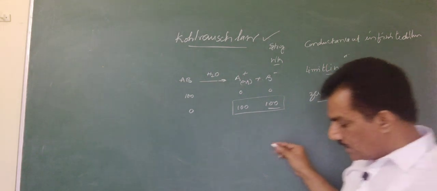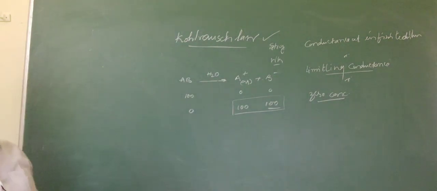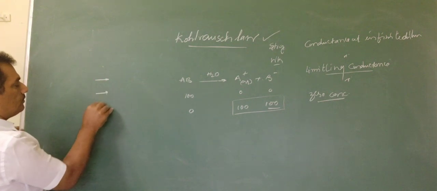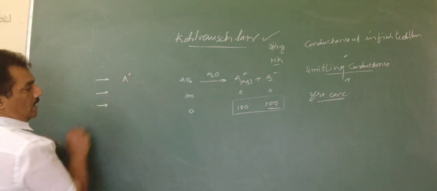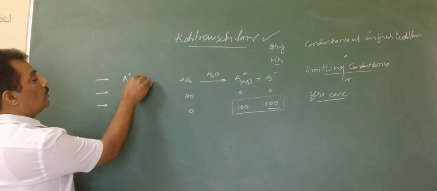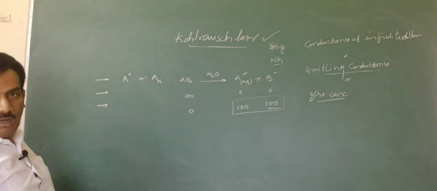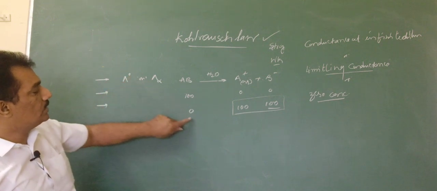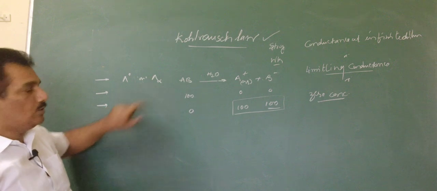The conductance at infinite dilution or limiting conductance is represented with three letters. One is capital Lambda naught, or to represent infinite dilution, Lambda infinity. Here naught represents zero concentration, and infinity represents infinite dilution.